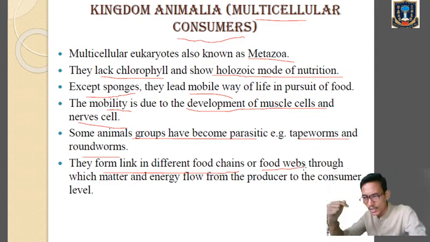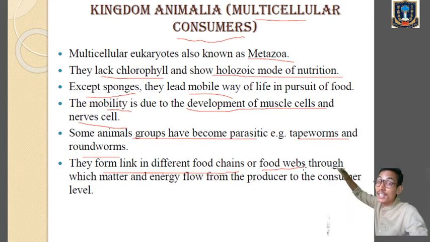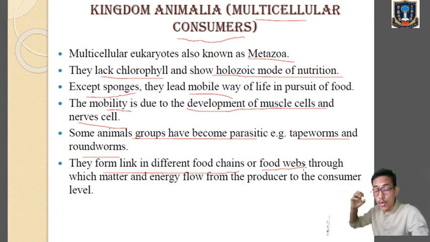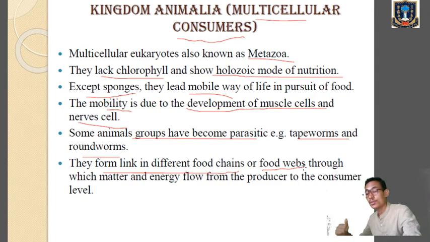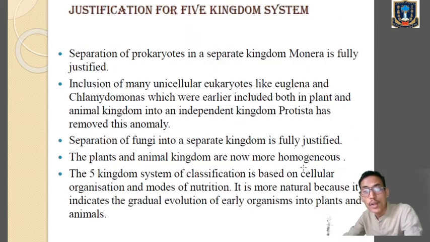The energy is produced by the producers, the green plants, and from the green plants the energy is transferred to the primary consumer, then to the secondary consumer, then to the tertiary consumer, and then you have the apex predator at the top. So the energy flows from the producer to the consumers. That's why they form a link in the food chain or food web. So we have finished the characteristics of the five kingdoms under the five kingdom system of classification.